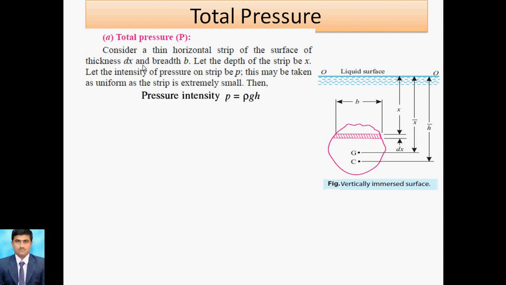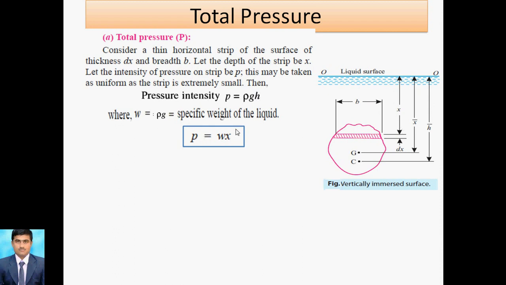Here the width is B and the thickness is dx. So we can write the relation for pressure: P is equal to rho g h. Rho g means W, the specific weight, and h is the depth, which is x. So write W is equal to rho g.